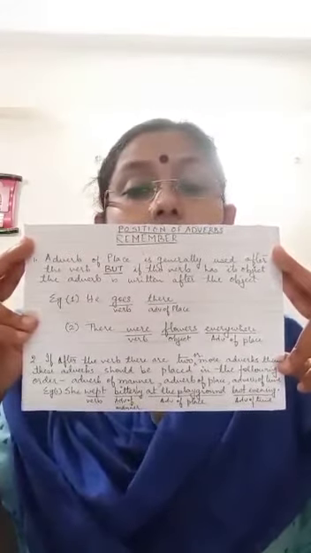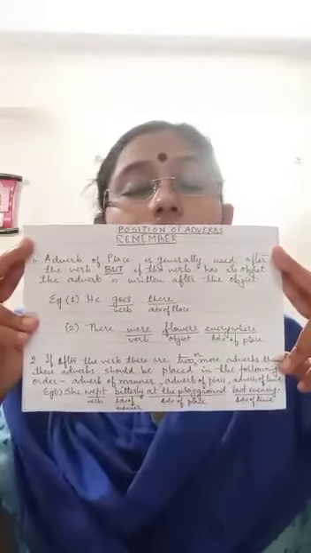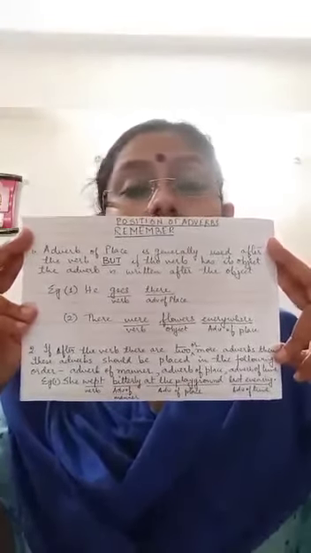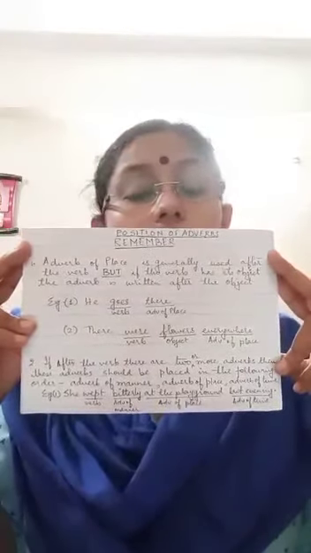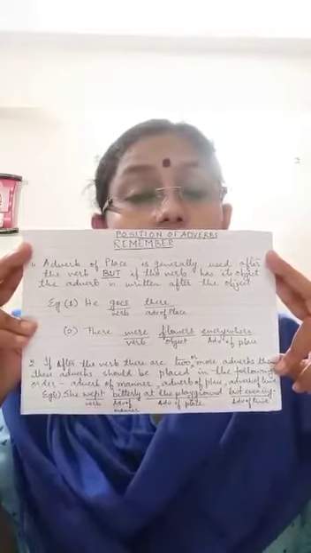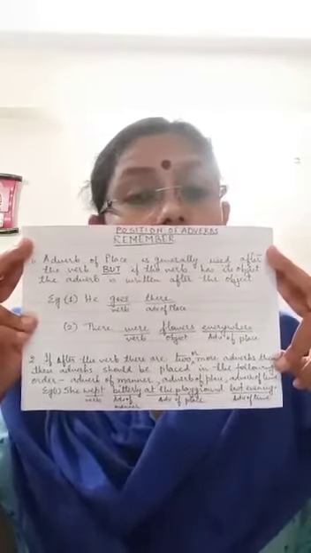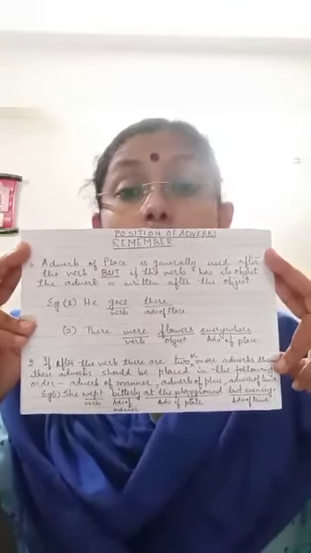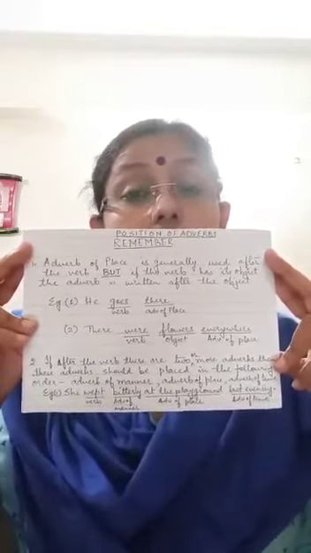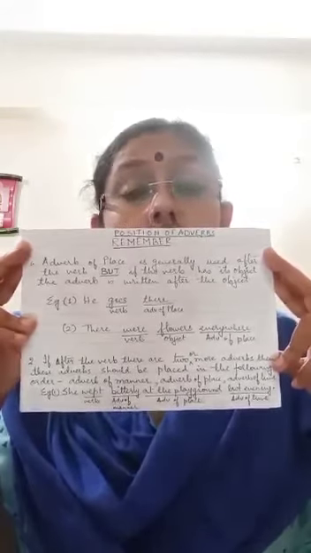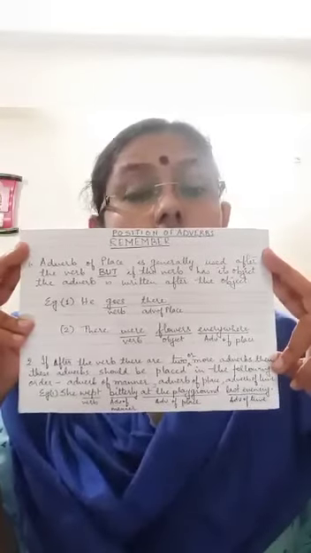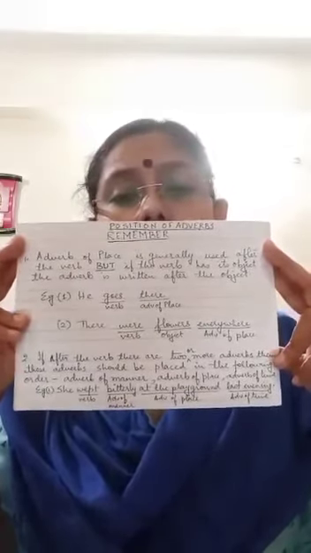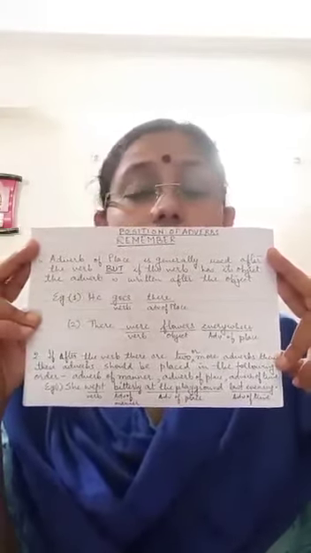Now see the next example. There were flowers everywhere. There were what? Flowers. So flowers is the object of the verb. Where were there flowers? Everywhere. I get the place, everywhere. See, the word everywhere is placed after the object of the verb. Which is the object of the verb? The object of the verb is flowers. Is that clear to you?